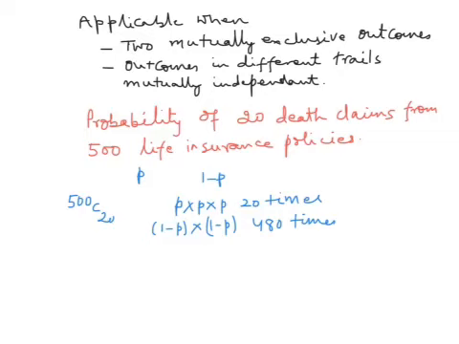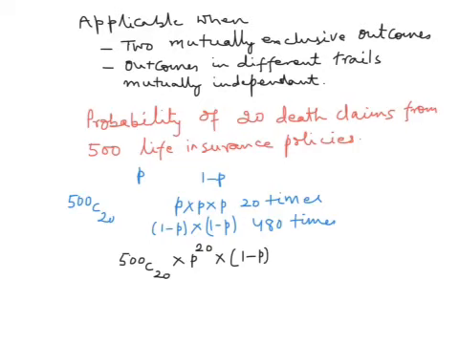So the probability of getting exactly 20 death claims from 500 life insurance policies will be 500 C 20, that is the number of ways in which 20 insurance policies can be taken out of 500 policies where a death claim happens, multiplied by P raised to the power 20, that is 20 death claims happening, multiplied by 1 minus P, which is the probability of no death claim.